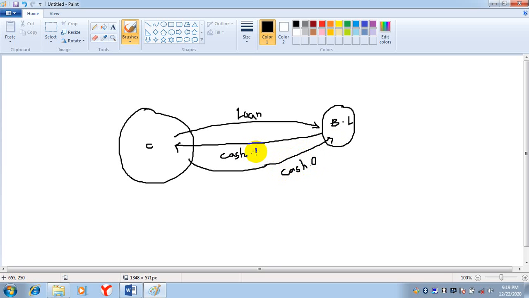There is cash inflow when the company is taking a loan, when the company is applying for a loan. Cash is moving in this direction towards the company. But after the completion of the time period, the company will repay the loan. When the company will repay the loan, there will be a cash outflow. The company will repay the loan to the bank. One thing.